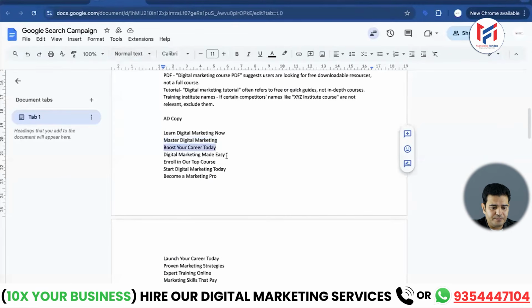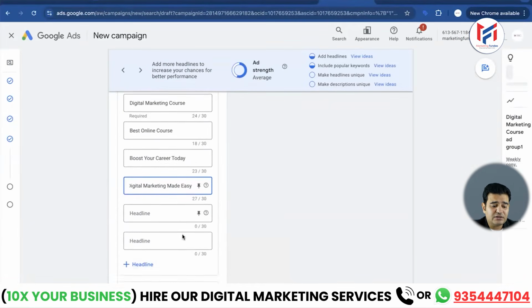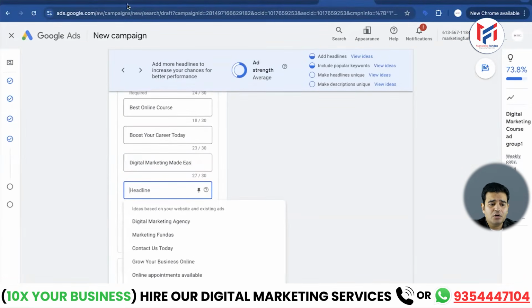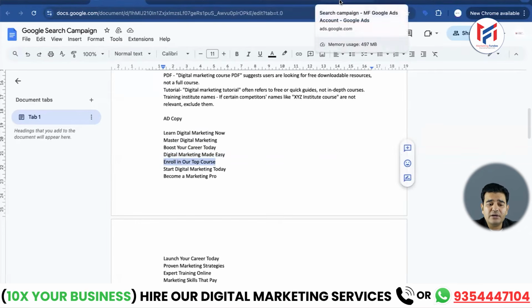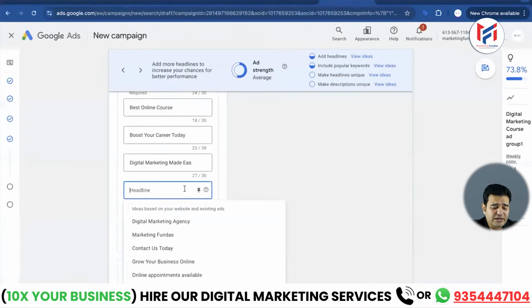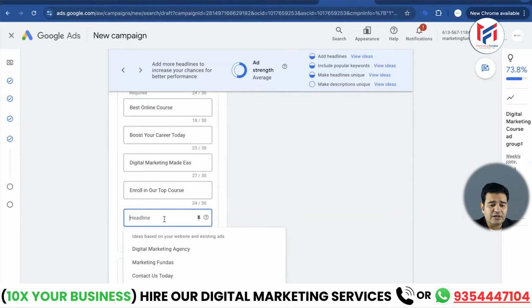What's next? Digital marketing made easy. It attracts the users. So use as many keywords as you can use in it, and also make sure to use some unique words in it. What is its purpose, friends? Keywords will help in making the ranking of the ad relevant. And with a more unique headline, we will be able to attract a greater number of customers or users. Unique headlines will help in showing our uniqueness to them.